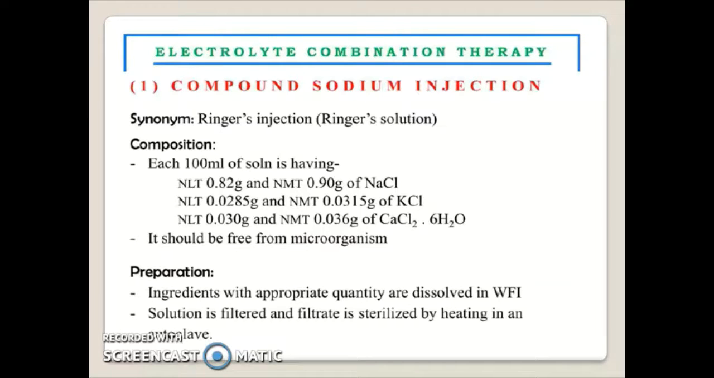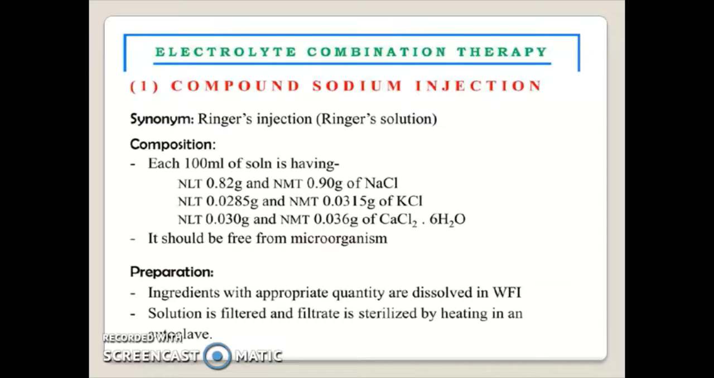Compound sodium chloride injection. Synonym: Ringer's injection or Ringer's solution. Composition: each 100 ml of solution has not less than 0.82 gram and not more than 0.90 gram of sodium chloride, not less than 0.0285 gram and not more than 0.0315 gram of potassium chloride, not less than 0.030 gram and not more than 0.036 gram of calcium chloride. It should be free from microorganisms.